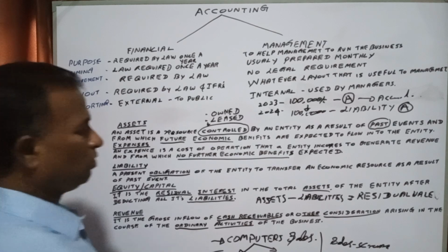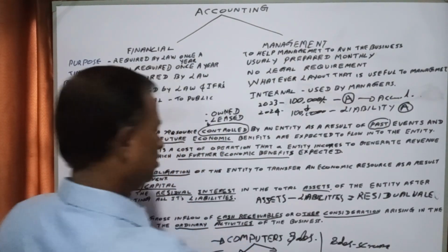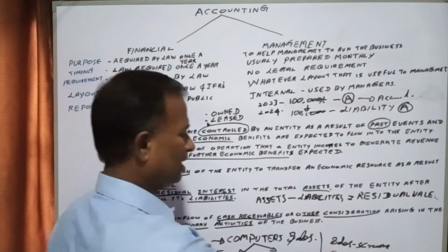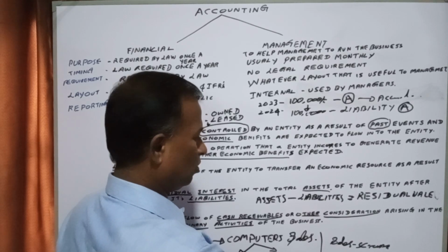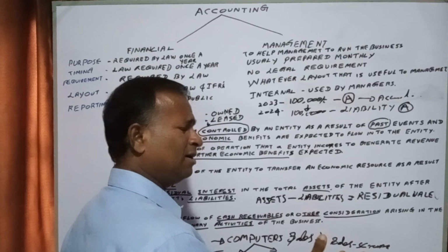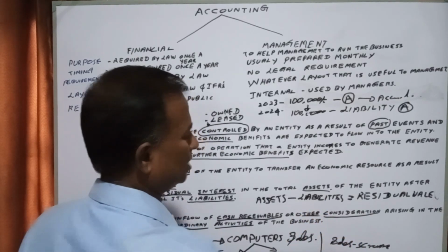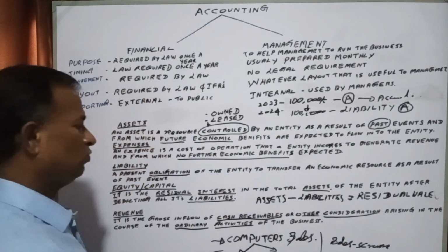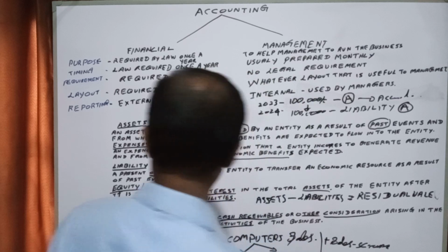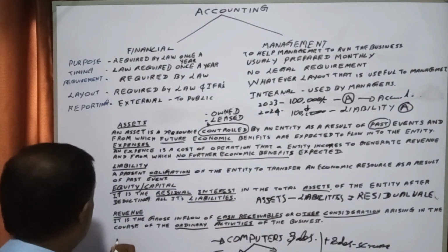it is not an ordinary sale. It will not come under revenue. It is not a sale that took place under the ordinary activities. This scrap sale takes place only once a year or once in 2 years. Then you will treat this in the accounting statement as other revenue.